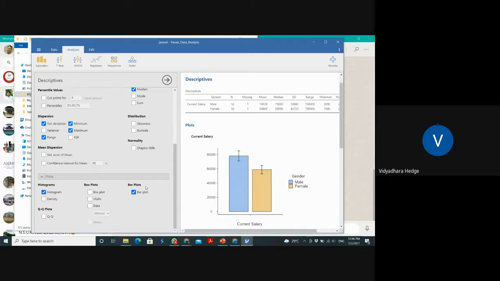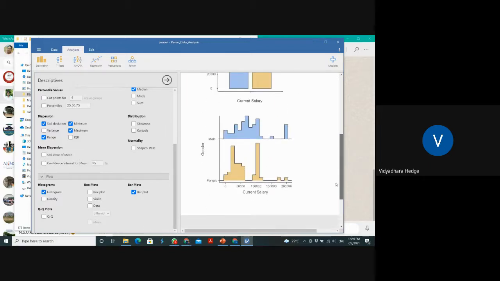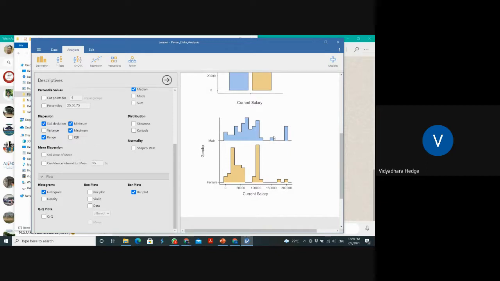Now here I have histograms. Please click this histogram, and a beautiful histogram will appear like this. Male wise, by gender, male is this and female wise is this one. And then I can use the density. Density means, in several classes I told you that a distribution is normally distributed, or else it is non-symmetrical. A normal distribution is a bell-shaped curve. Am I correct?